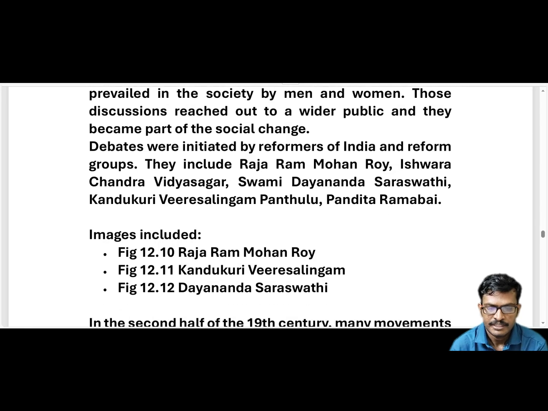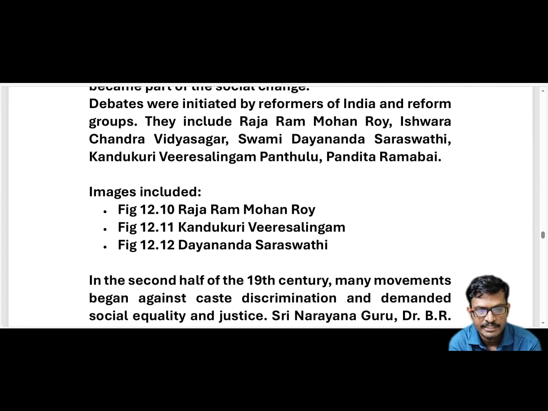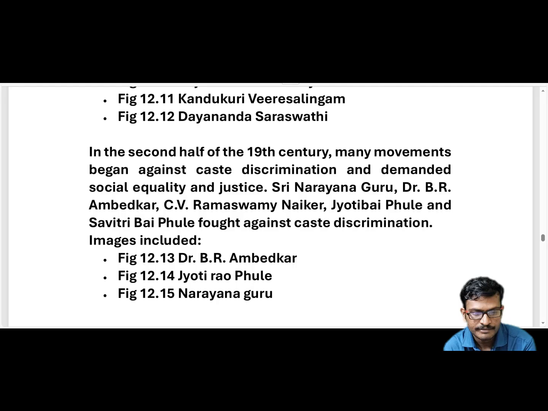And in the second half of the 19th century, many movements began against caste discrimination and demanded social equality and justice. During this period there were several movements against caste discrimination. We have discussed caste discrimination, and they demanded that all people be treated equally. This is called social equality and justice.